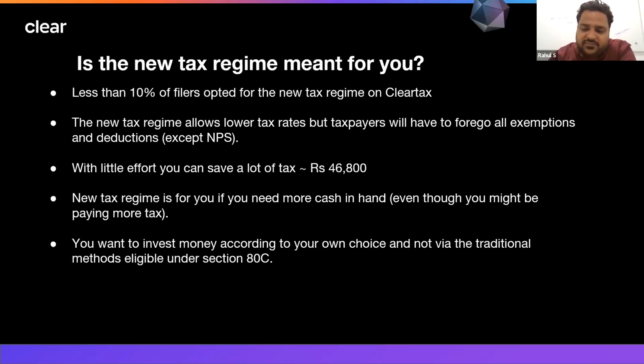First of all, from our past experience, we have seen people are more interested in choosing the old tax regime because they have a habit of investing. They have certain expenditures on which they can save taxes. One of the major expenditures is house rent allowance. They are saving a good amount of tax on that. Over and above that, they have some PPF contribution, life insurance, medical insurance. So they can save more taxes compared to the new tax regime. We have seen only 10% are opting for the new tax regime. The remaining 90% are sticking to the old tax regime because with just a slight effort, you can save more taxes. So instead of paying more taxes, it is okay to invest.